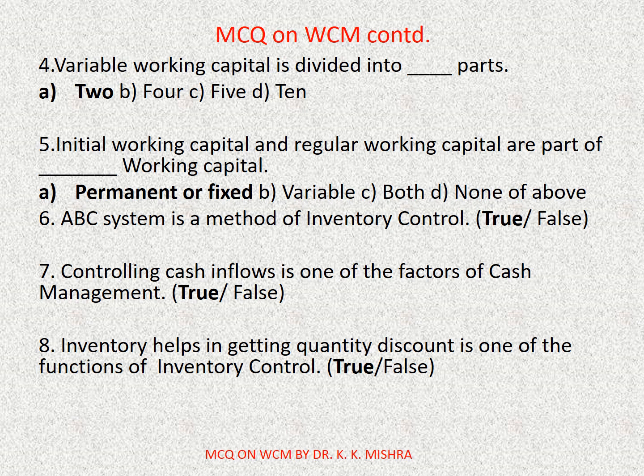Question number 6. ABC system is a method of inventory control. True or false? It's true. Question number 7. Controlling cash inflows is one of the factors of cash management. True or false? True. Question number 8. Inventory helps in getting quantity discount is one of the functions of inventory control. True or false? So definitely it's true.